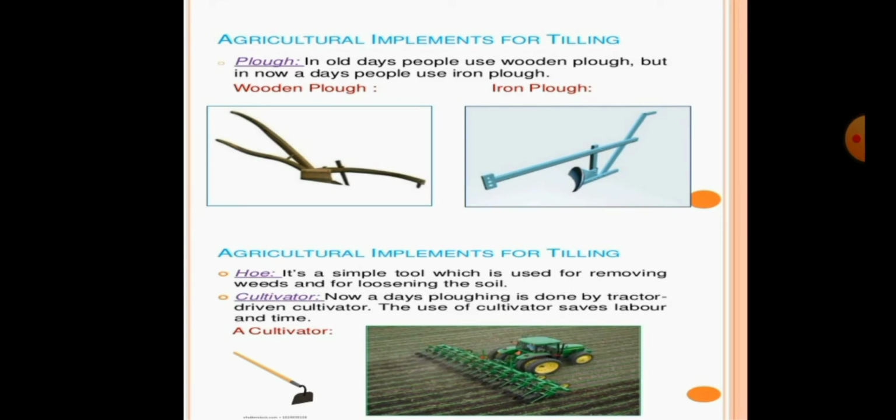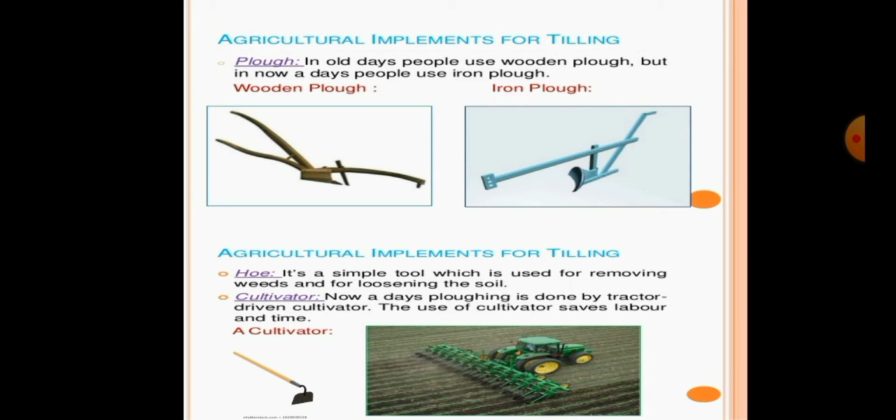Next, coming to agricultural implements. Agricultural implements for tilling or plowing. Agricultural implements means some of the instruments, like the plow, the hoe, and cultivators. So let's know one by one.